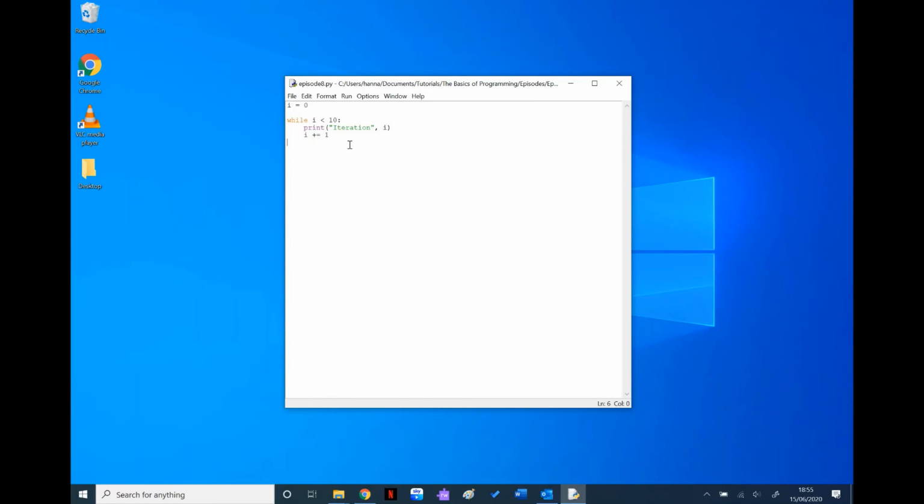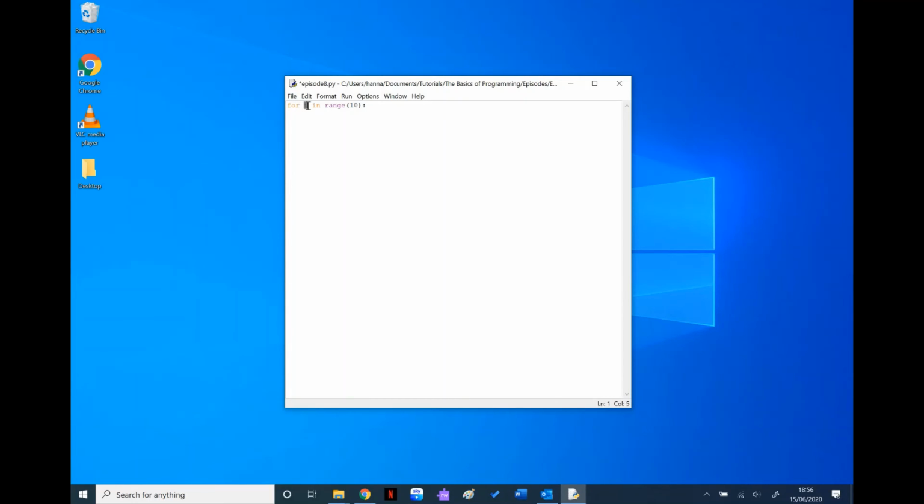So the next type of loop is a for loop, and these are really useful for when you know how many iterations you want to happen. So when we wrote this, we knew that we wanted 10 iterations, so we could have just used a for loop. So the way you do this is you have for, which changes the colour, and we're going to call our thing I, like we did before, and then you do something called in range, and then because I wanted 10 iterations, I'm going to put 10 there. So what this means is